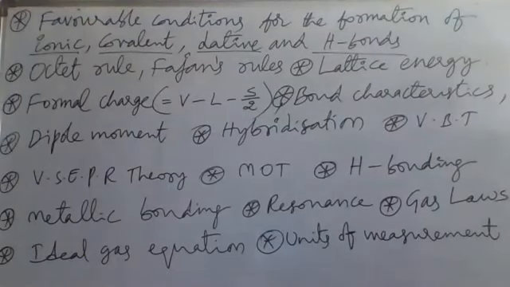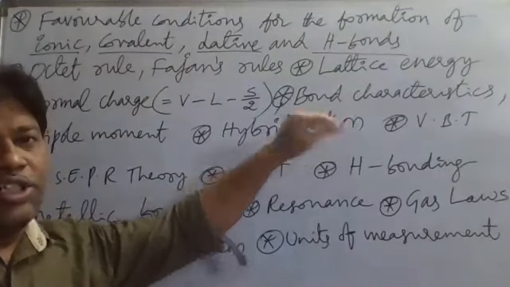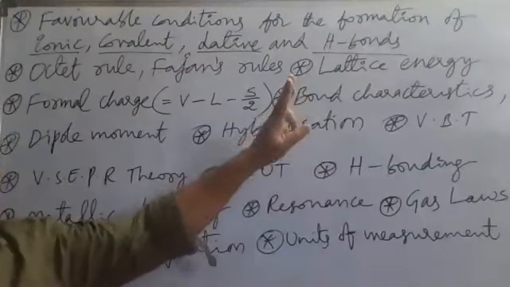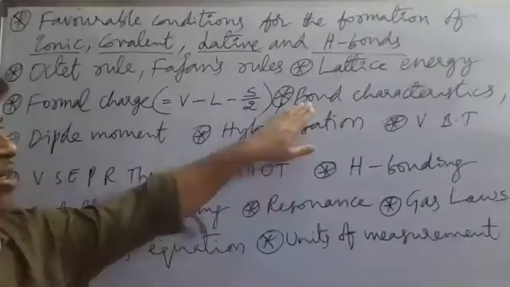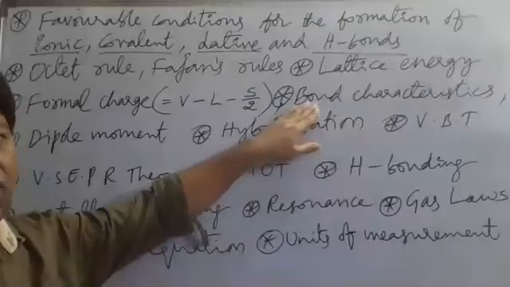Now here it is about the bond characteristics: bond length, bond energy, bond order, and next, bond angle. So now the relations also you have to recall. Bond length and bond energy, how are they related to each other? Bond length and bond energy are inversely proportional. More bond length, less bond energy. Like that, the relations of the bond characteristics, meaning bond parameters: bond length, bond angle, bond strength, all these things.